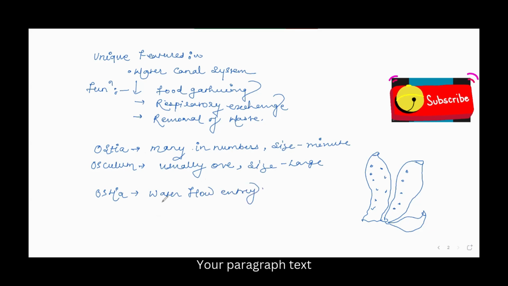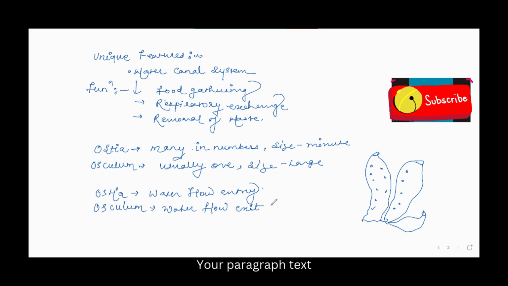The main function of the ostia is water flow entry, while the osculum is the water flow exit. It helps to remove water. Okay, so water flow entry and exit are controlled by the ostia and the osculum.